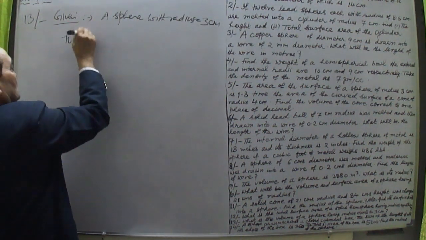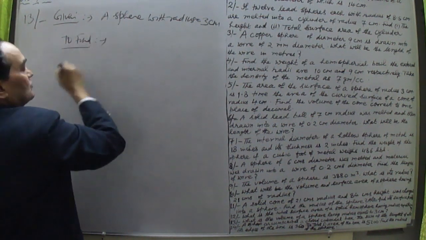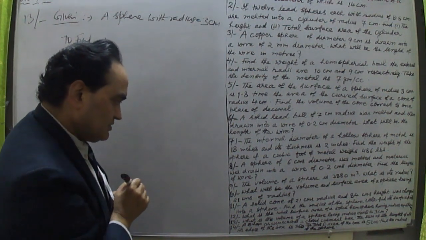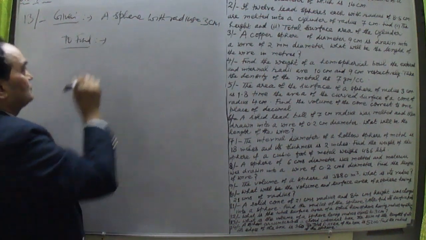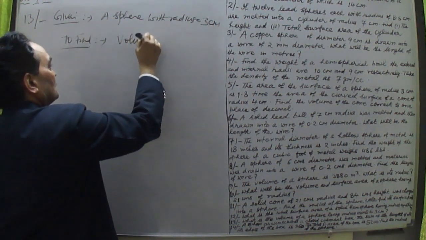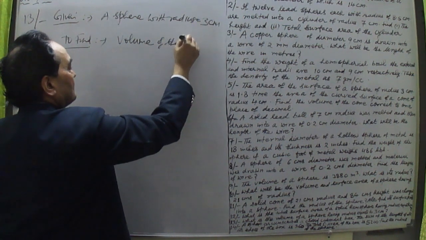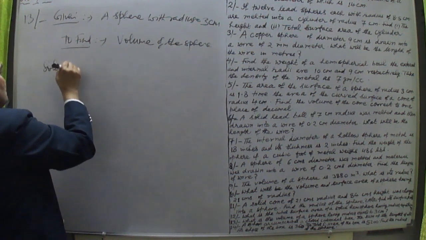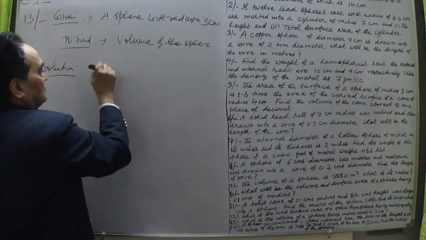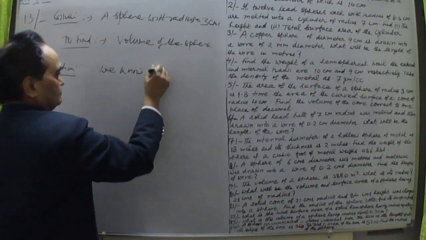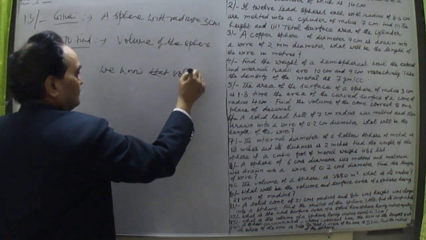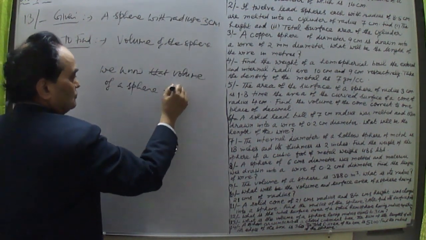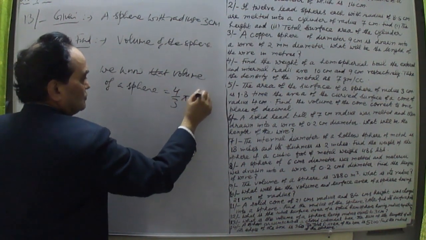To find, simple, what do we have to find out? The volume of the sphere. What is the volume of a sphere having radius equal to 3 centimeter? So we have to find the volume of the given sphere. Here just put the formula. We know that the volume of a sphere is equal to 4 by 3 pi r cube.